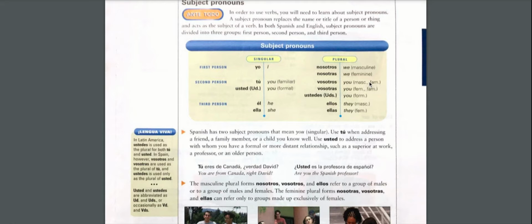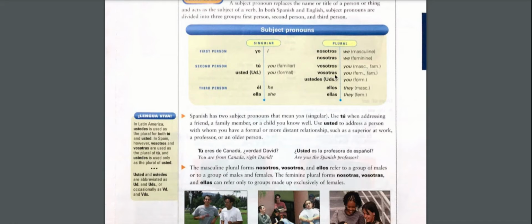This is only used for Spain, okay? These pronouns, vosotros and vosotras, are only used in the country of Spain. Everywhere else in Latin America, we use ustedes. So, vosotros would be the you, masculine, and vosotras, you, feminine. And it says familiar because in Spain, for the formal way, you use ustedes.